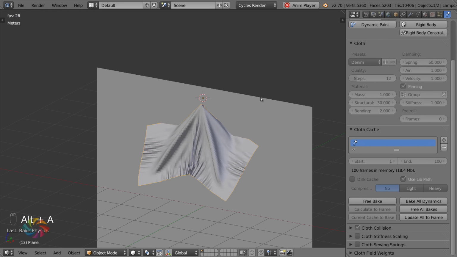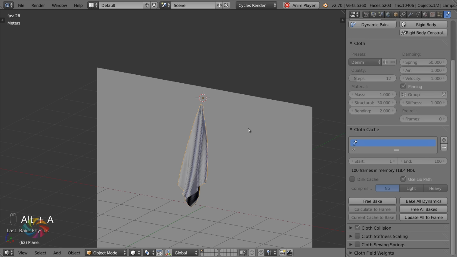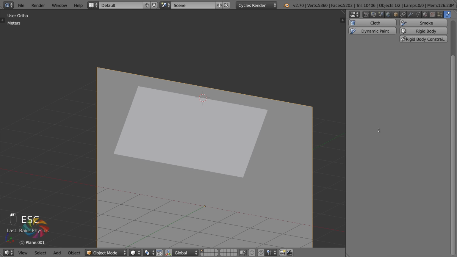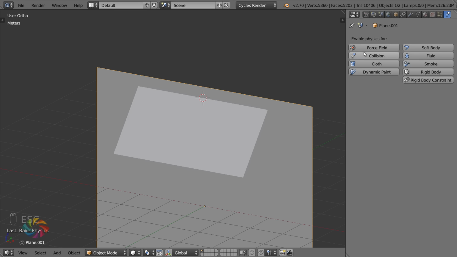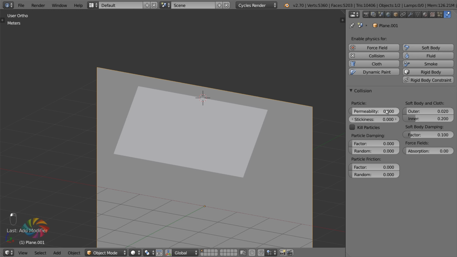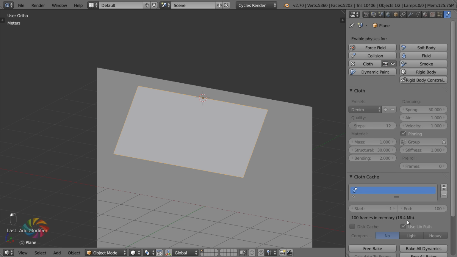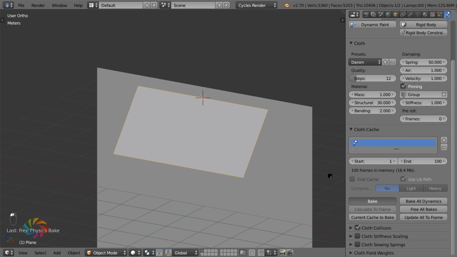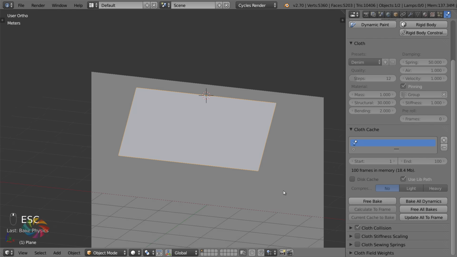And now when you hit Alt A, there's the problem. So we forgot to actually make our wall here have a collision. So yeah, that was a mistake of mine. Sorry about that. Sorry if you actually baked and waited for that. So just turn on collision for the wall there and free the bake. Let's rebake it. All right, there we go.